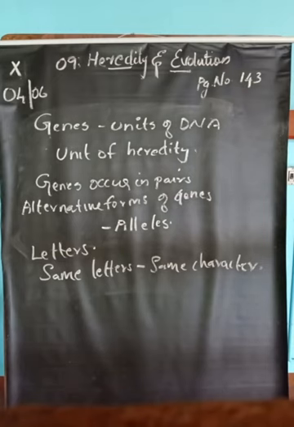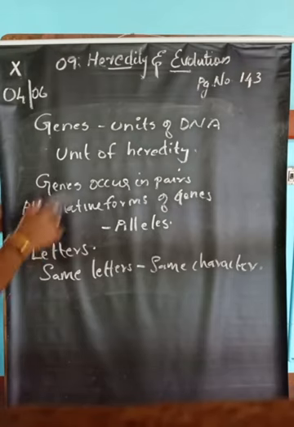Genes are the unit of DNA, or we can say they are the unit of heredity, and they are responsible for the transmission of characters from parents to offspring. Then, normally genes occur in pairs. That is, the alternative forms of genes are called alleles. That pair form are called alleles. Then, we represent genes with the help of alphabetic letters, and we use the same letter for the same character. For example,